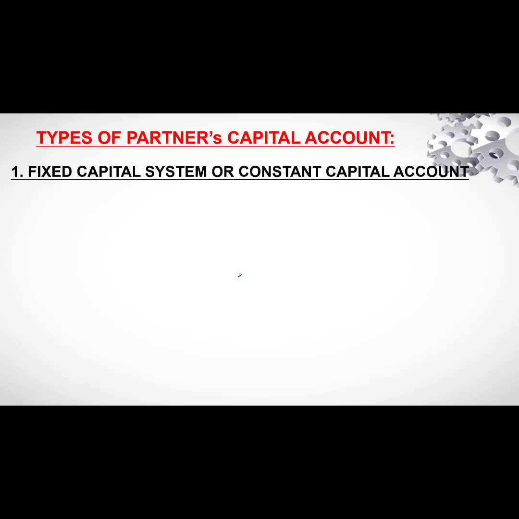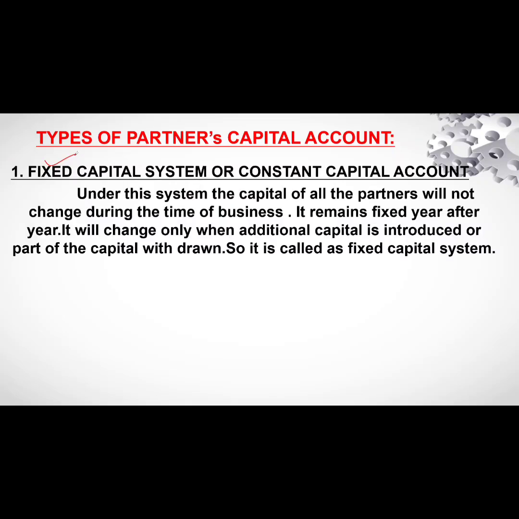Under this system, the capital of all the partners will not change during the time of business. It remains fixed year after year, and it will change only when additional capital is introduced by any of the partners or part of the capital is withdrawn by them. So every year the capital of the partners will be constant.